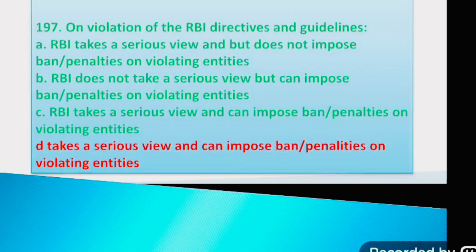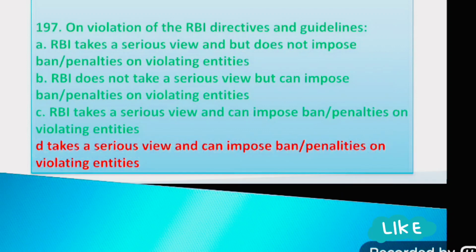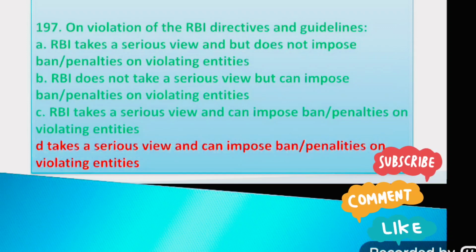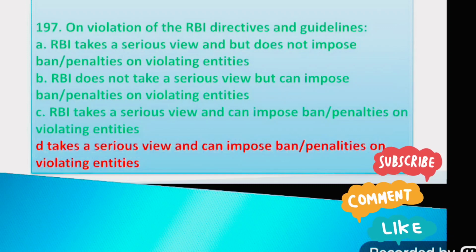Option C, RBI takes a serious view and can impose penalties on violating entities. Option D, takes a serious view and can impose penalties on violating entities. The right answer is option D, takes a serious view and can impose penalties on violating entities.